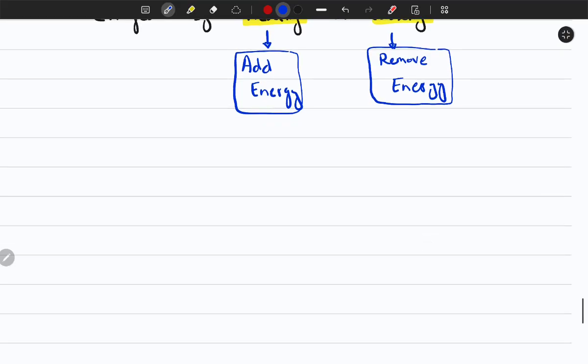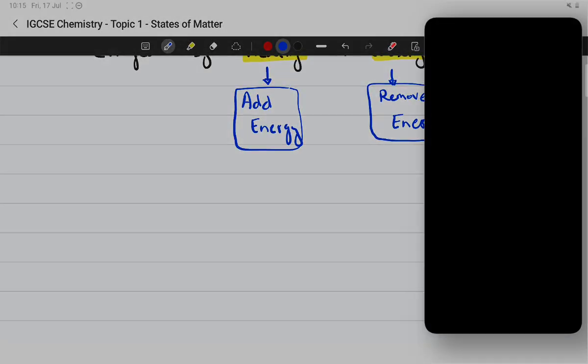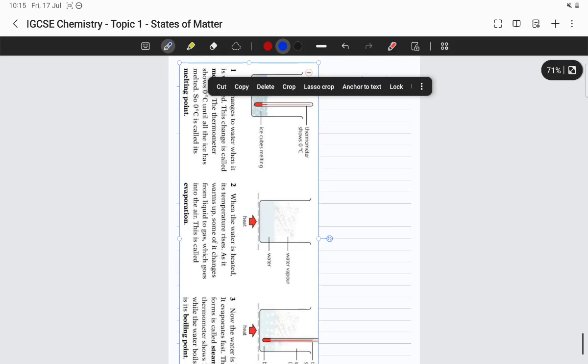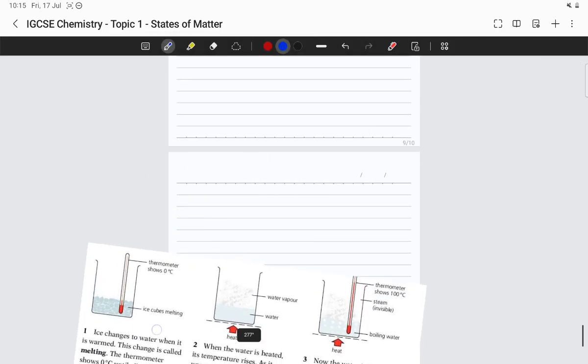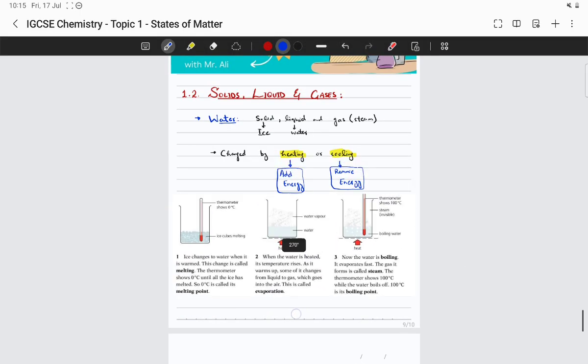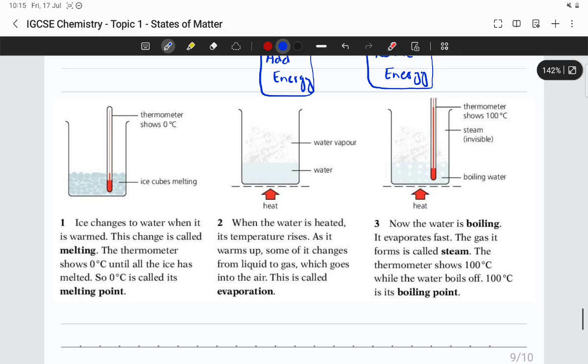For that, I have an example here. Hopefully, I think I uploaded it here. So yeah, let me get it here. So look at this image. Very easy example. So you might have seen it already, all right? So here we have water. Basically, these are ice cubes, and they are melting.